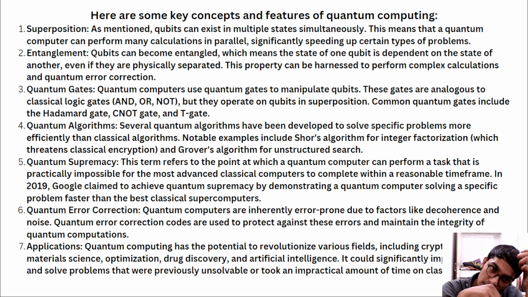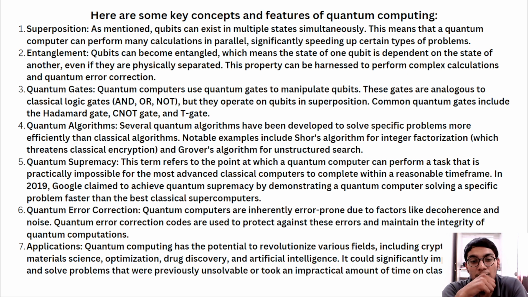Quantum algorithms. Several quantum algorithms have been developed to solve specific problems more efficiently than classical algorithms. Notable examples include Shor's algorithm for integer factorization, which threatens classical encryption, and Grover's algorithm for unstructured search.